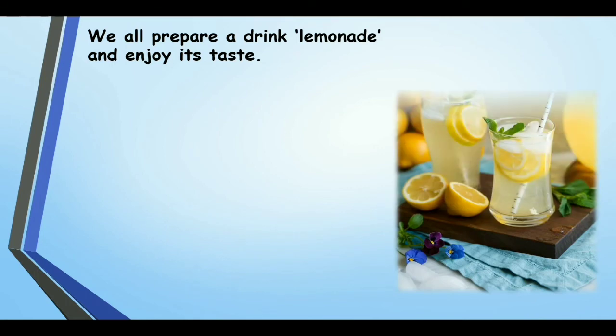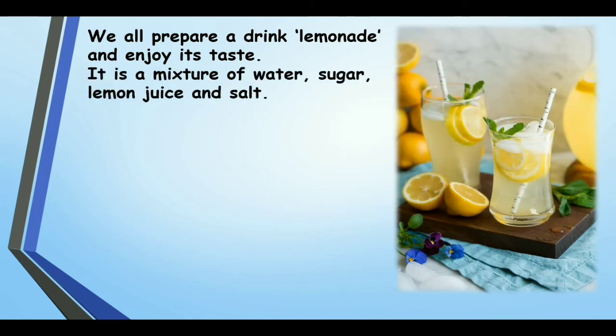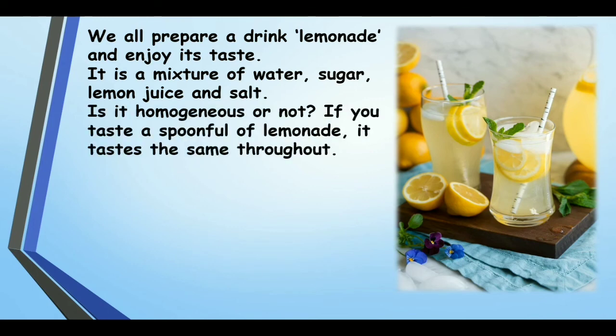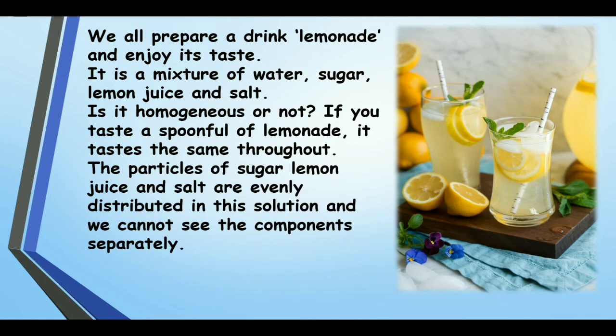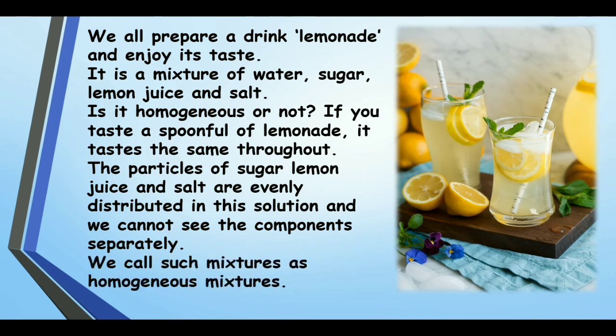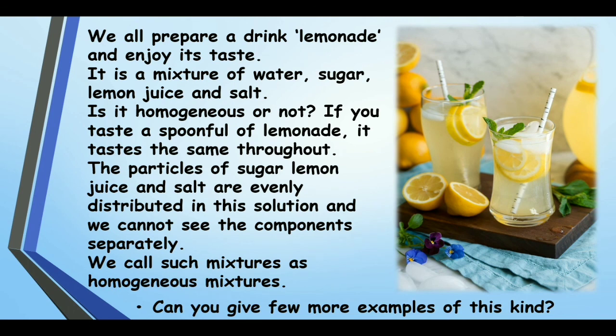And we all prepare a drink lemonade and enjoy its taste, even though it is a mixture of water, sugar, salt and lemon juice. It is also homogeneous, so we cannot see the components separately. We call such mixtures homogeneous mixtures.